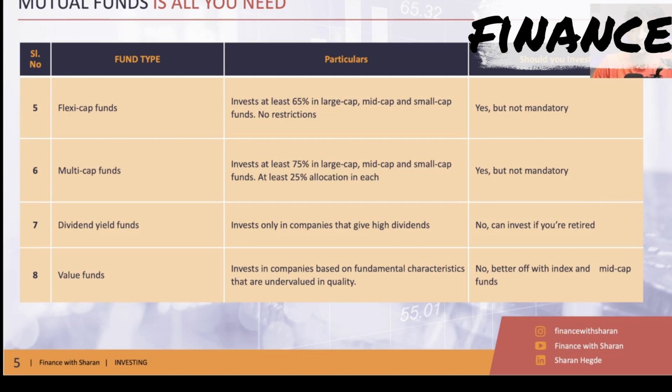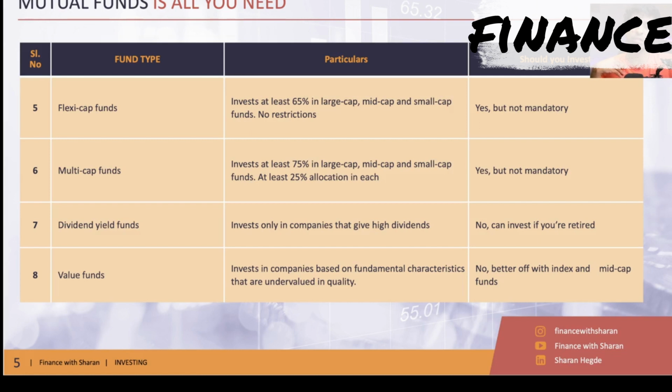All right. Next is flexi cap funds. These funds invest 65% in large cap, mid cap, and small cap, and they can keep varying, right? There are no restrictions. Meaning, at one point of time, if the mutual fund manager feels small cap is performing well, they might make all 65% small cap. That's why it's called flexi. There is no rule on what the large cap, mid cap, and small cap allocation should be. They can increase small cap from 0 to 100%. Even large cap could be 0 to 100%. And mid cap, even mid cap can be 0 to 65%.